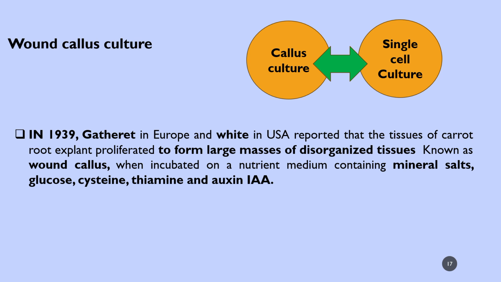In 1939, Gautheret in Europe and Mr. White, with W capital, in USA reported that the tissues of carrot root explant proliferated to form large masses of disorganized tissues known as wound callus, when incubated on a nutrient medium containing mineral salts, glucose, cysteine, thiamine, and auxin, indole acetic acid.